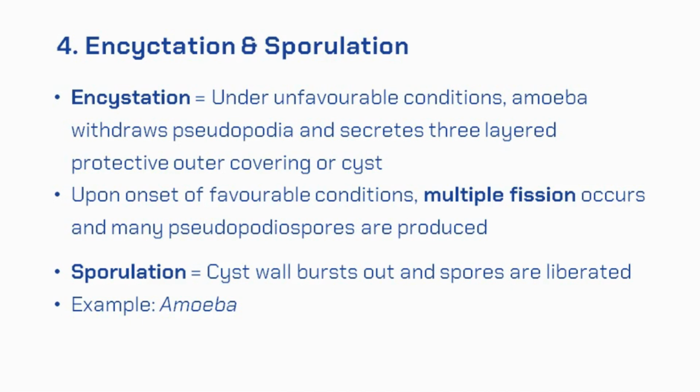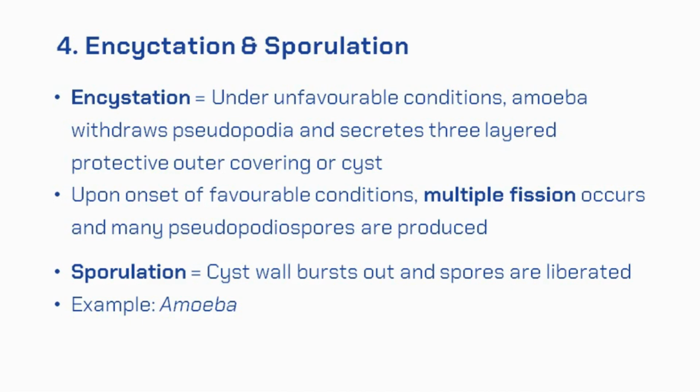When favorable condition returns, now the encysted amoeba will divide through multiple fission and will produce many minute amoeba known as pseudopodiospores. Now sporulation occurs. The cyst wall will burst out. The spores are liberated in surrounding medium to grow up into many amoeba.